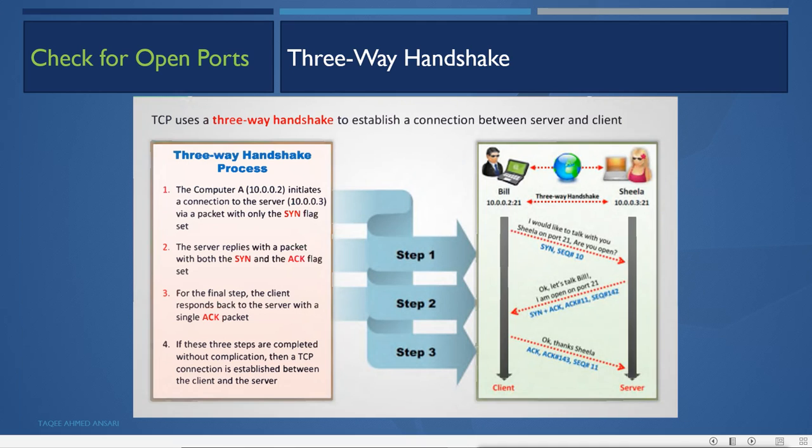Now when the SYN ACK is received by Bill, it will say, okay, the system is ready to accept the connection. That means the port is open and I can connect to port number 21. Now this Bill machine will send back a packet with the ACK flag set, saying, okay, thanks Sheila, I can now connect. After this, the client and server will establish the connection and then send the data.